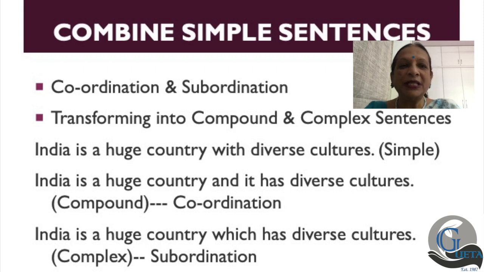Let me take one sentence like, India is a huge country with diverse cultures. If you want to transform it into a compound sentence, you would say, India is a huge country and it has diverse cultures.